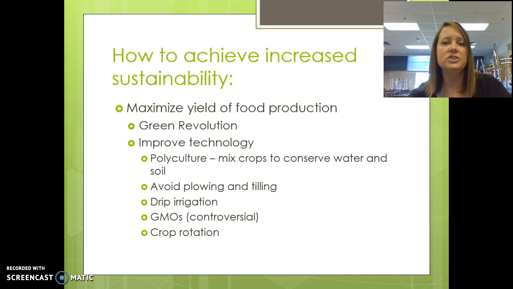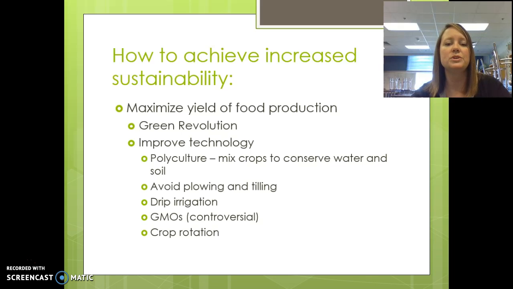Using drip irrigation also helps prevent runoff because the water is going directly to the roots and you're not losing the water to evaporation. Also cuts down on salinization of the soil. Using GMOs can help increase food production yield. They are controversial. However, we have crops that can withstand drought.